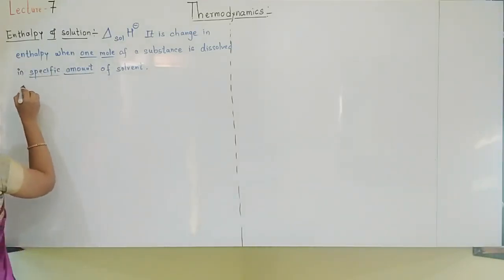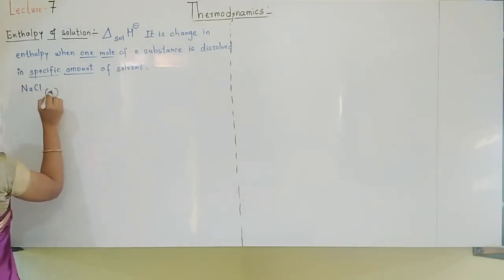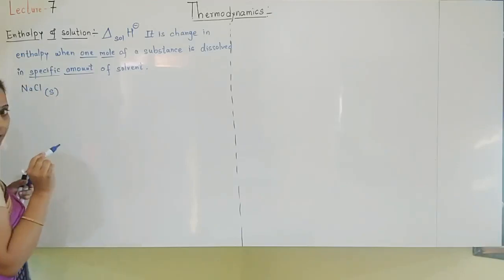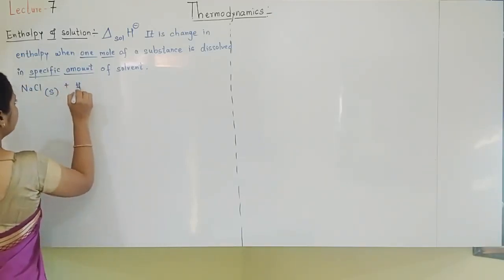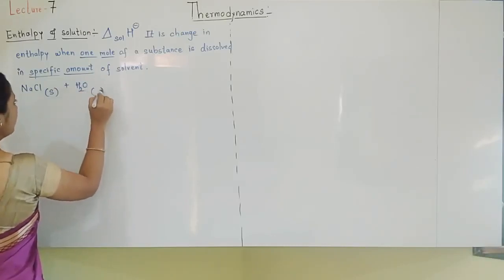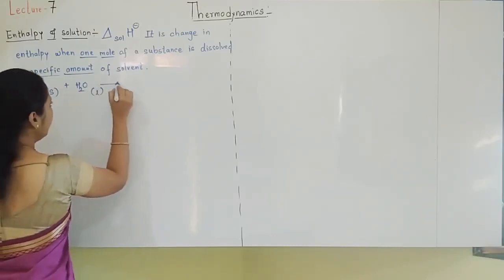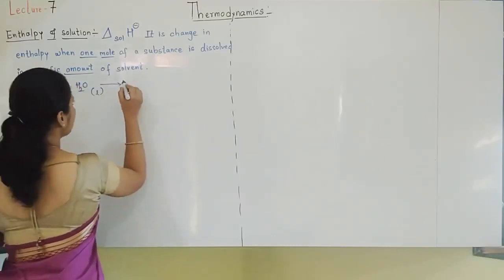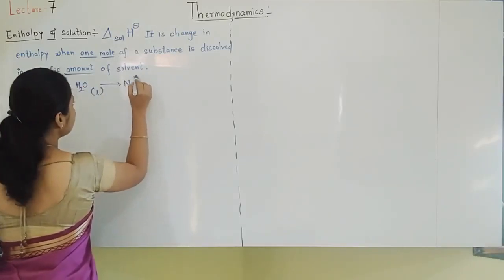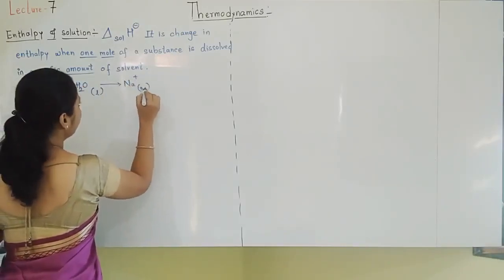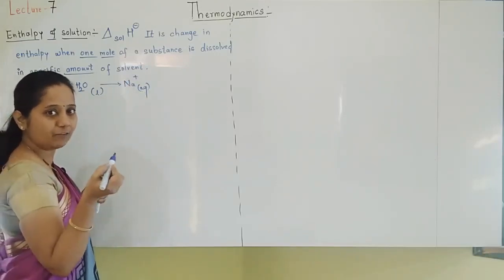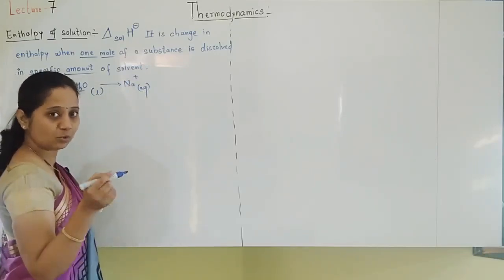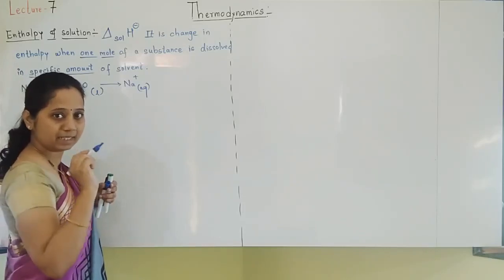Let us take an example. For example, NaCl is the salt. Salt is solid, so I am writing solid. It is added in water, and a solution is made by adding this. That time NaCl dissociates to give Na plus, in water, so I am writing aqueous. After dissolving in water, NaCl breaks to give Na plus and Cl minus.